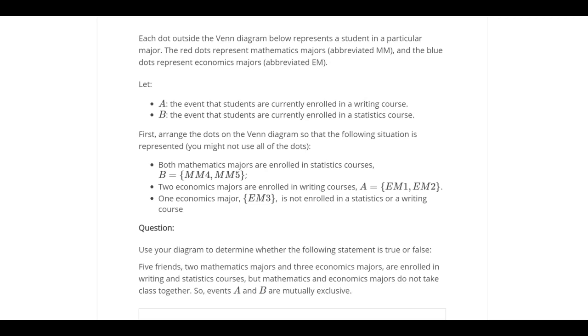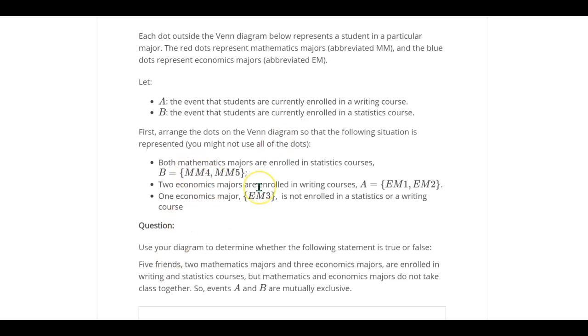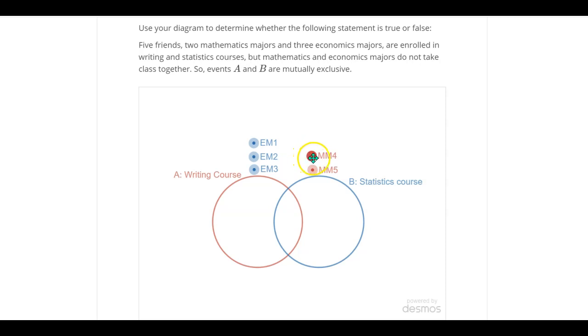So let's do that first. MM4, MM5. MM4 is in statistics, MM5 is in statistics. I cannot put them in the overlap, because that would mean I'm putting them in writing and statistics, but I don't know that. They only said statistics, so I'm only going to put them in the stats course.